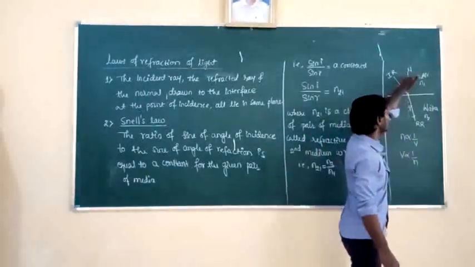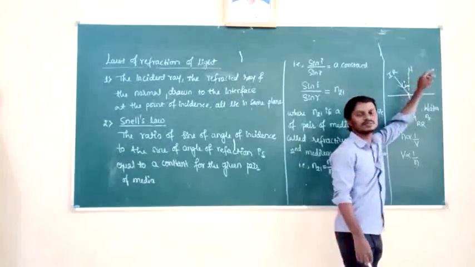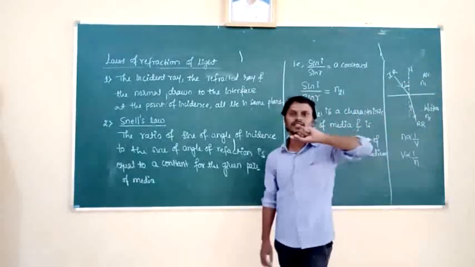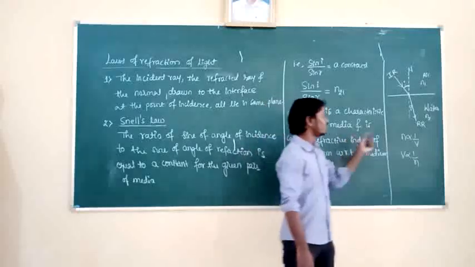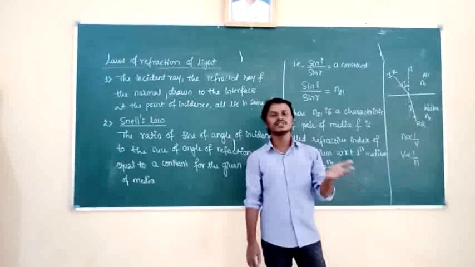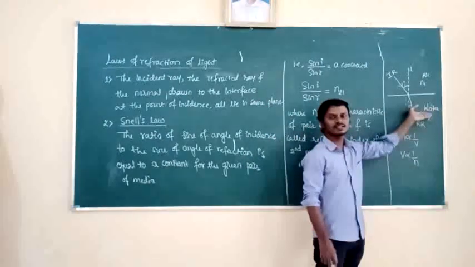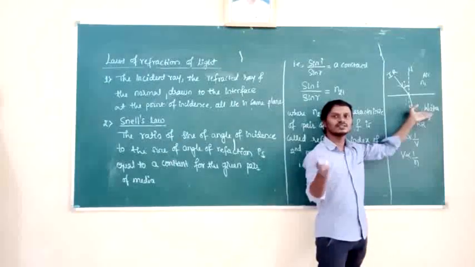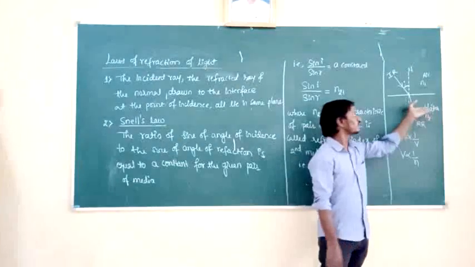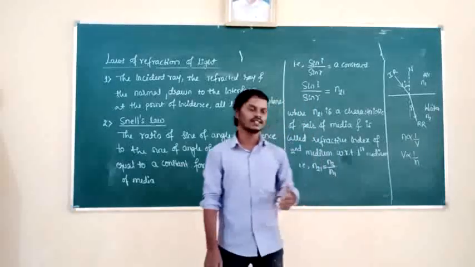So among air and water, air has the low refractive index. Refractive index of air is 1 and the refractive index of water is 1.33. So which has high refractive index here? Water has high refractive index, so water is said to be the optically denser medium and air is said to be the optically rarer medium. We will discuss about that.